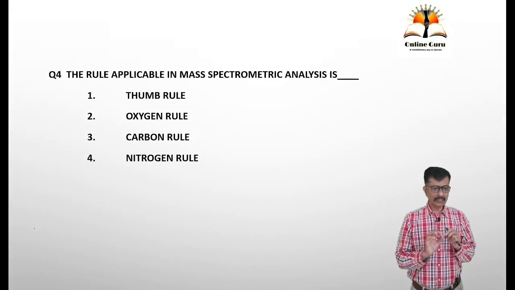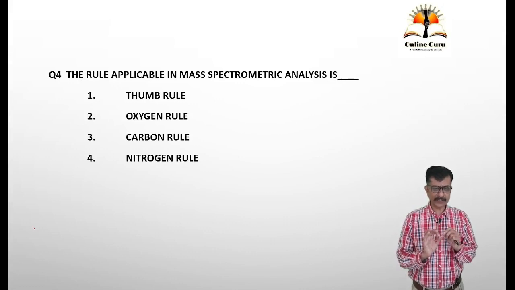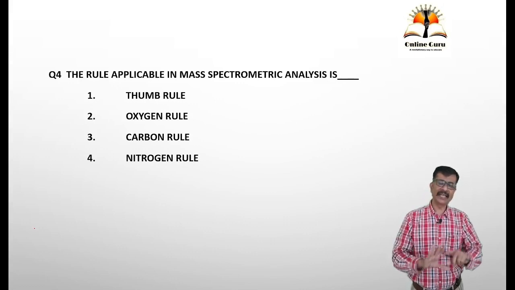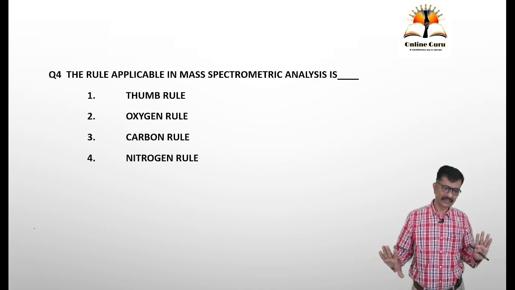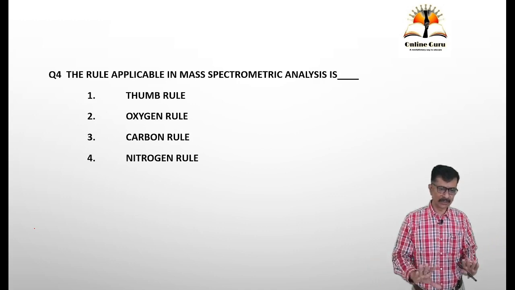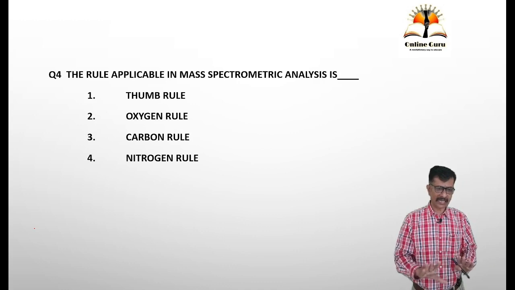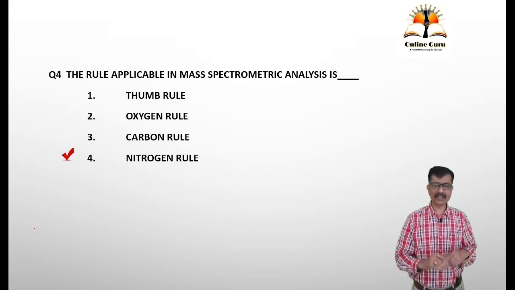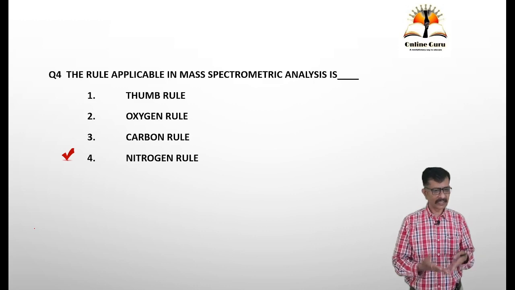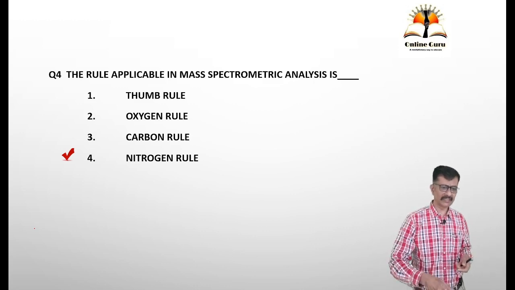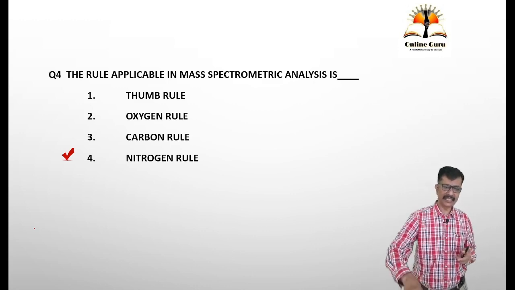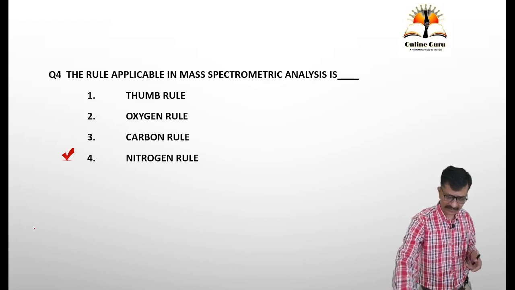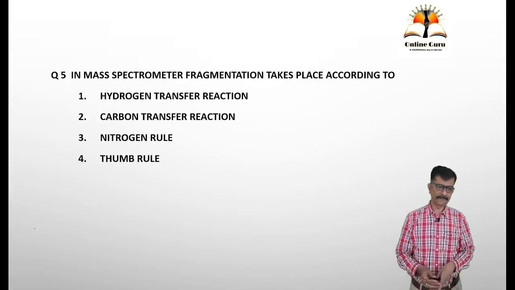The rule applicable in mass spectrometric analysis is, again a straight question: thumb rule, oxygen rule, carbon rule, nitrogen rule. The well known one is the nitrogen rule. There is no oxygen rule or carbon rule. There is a thumb rule, but it is not applicable here. So it is a straightforward line pick question, and the rule applicable in mass spectrometric analysis is the nitrogen rule.